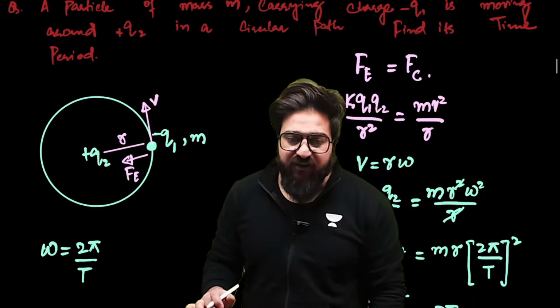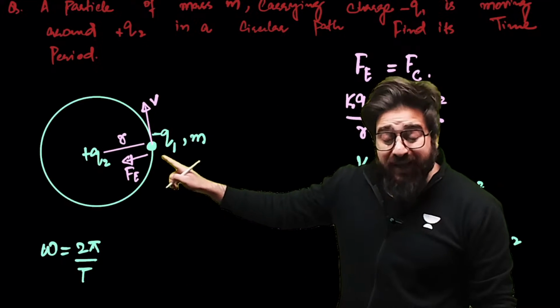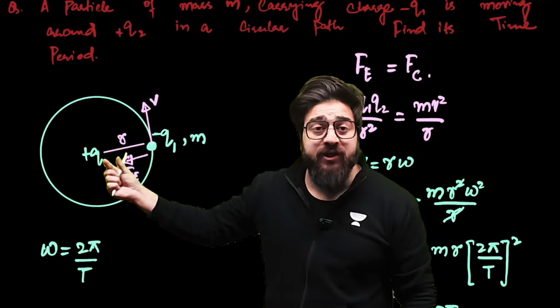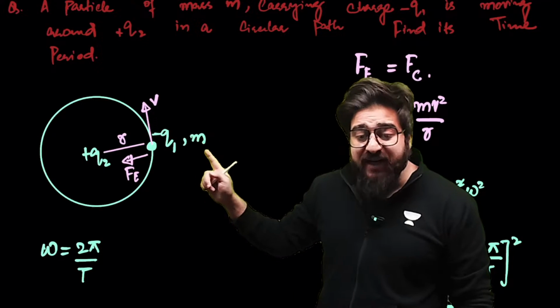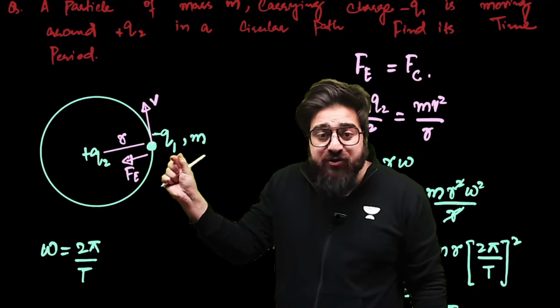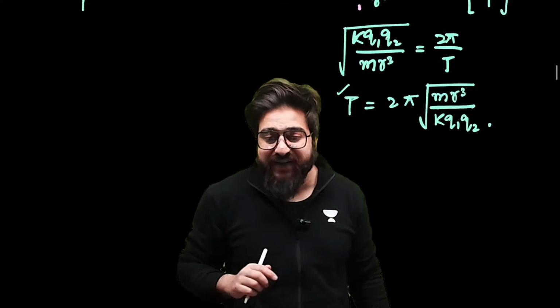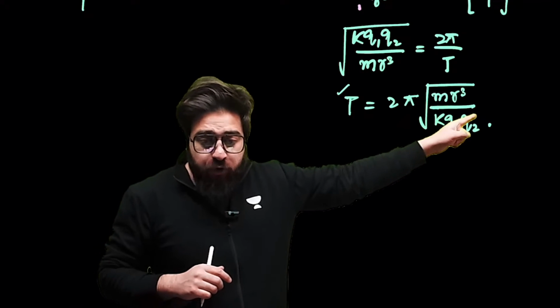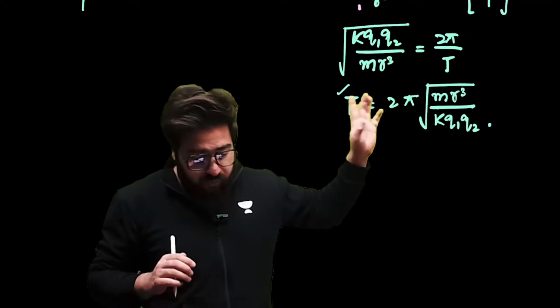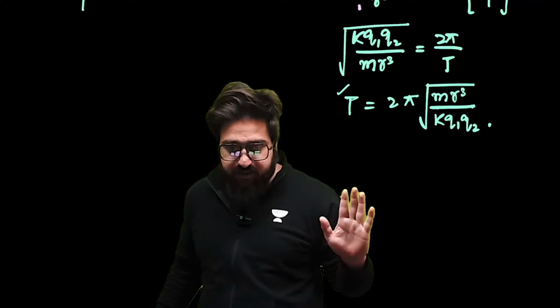So if a negative charge is revolving around the positive charge, how much will be the time period of that charge which is revolving? That will be simply T is equal to 2 pi root of m r cube divided by k q1 q2. Tell me in the chats if this is crystalline clear.